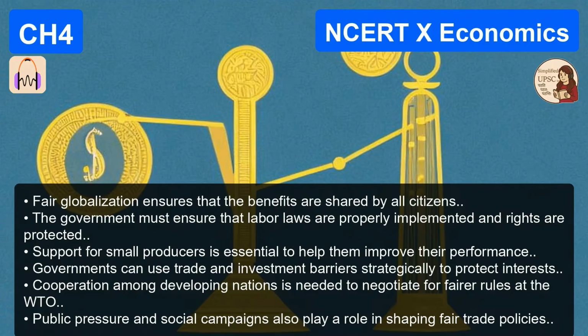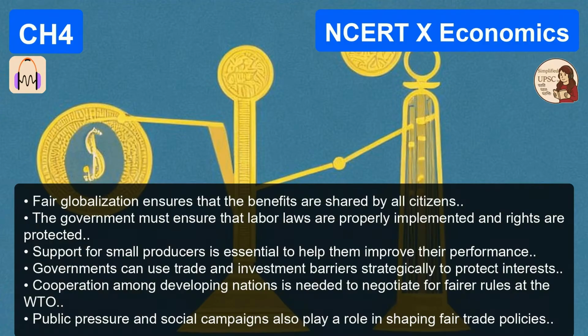They stop hiring permanent workers. They hire workers only when they have orders. They pay very low wages. They demand overtime, sometimes 12-hour shifts, without proper pay. The text has a poignant line about this. It says, globalization created paid work for women, but they are denied a fair share of the benefits. That is the crux of the argument. They have a job, yes, but it's a job without security, without dignity, and with barely enough pay to survive. The benefits of globalization went to the MNC and the consumer, not the worker.